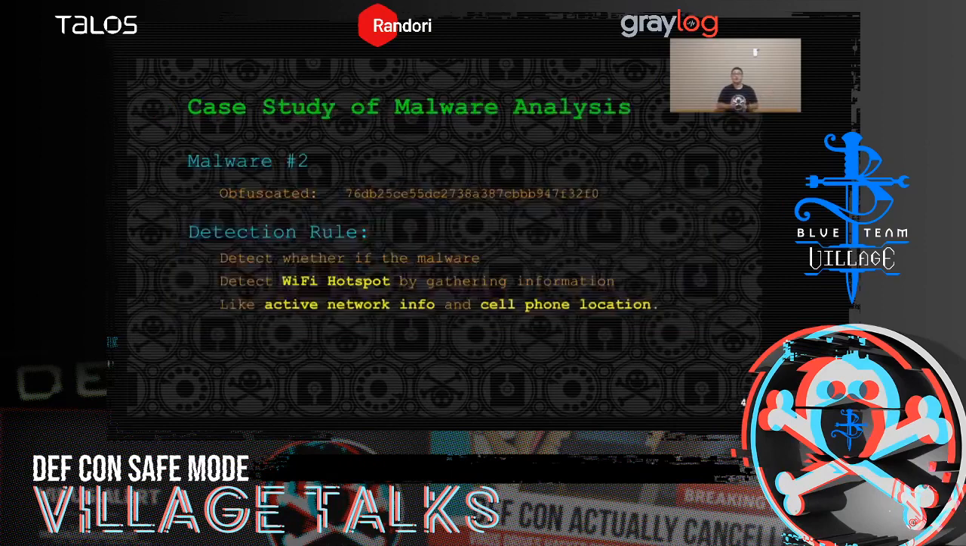Now let's look at the second malware. This is an obfuscated one. We will use the rule in QuarkEngine to find whether the malware detects Wi-Fi hotspot by gathering information like active network info and cell phone location.